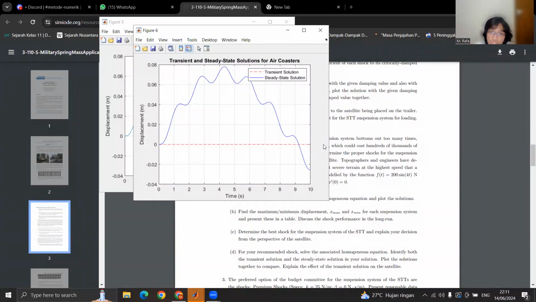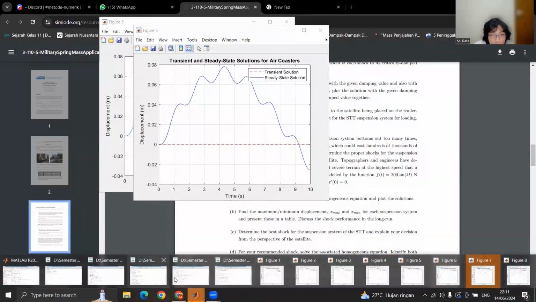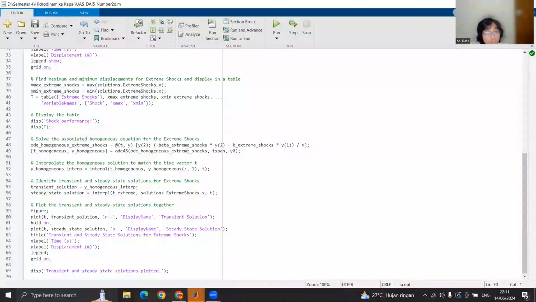And now I understand the reason why the transient solution is zero, since, like I said earlier, transient means it's moving, so there's a velocity in it. The solution is the second order differential. The reason why it is zero, well, we can track the coding. We can see the ODE for the transient solution is the solution for the second order ODE.